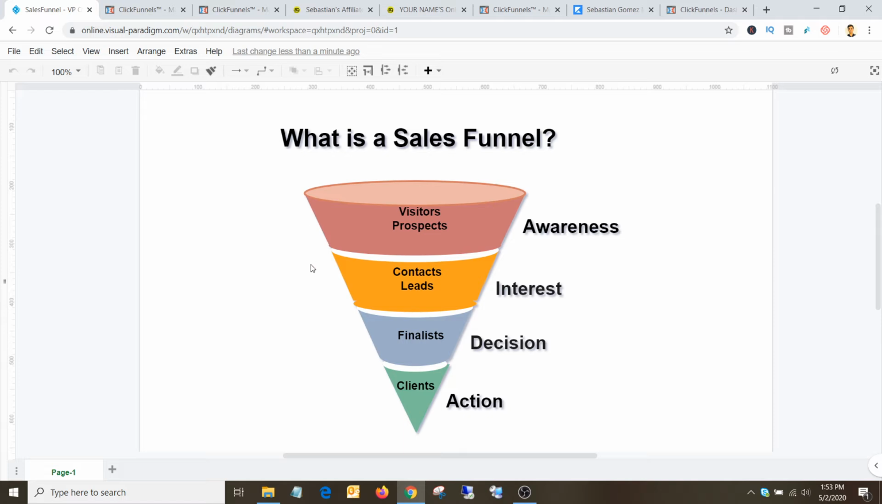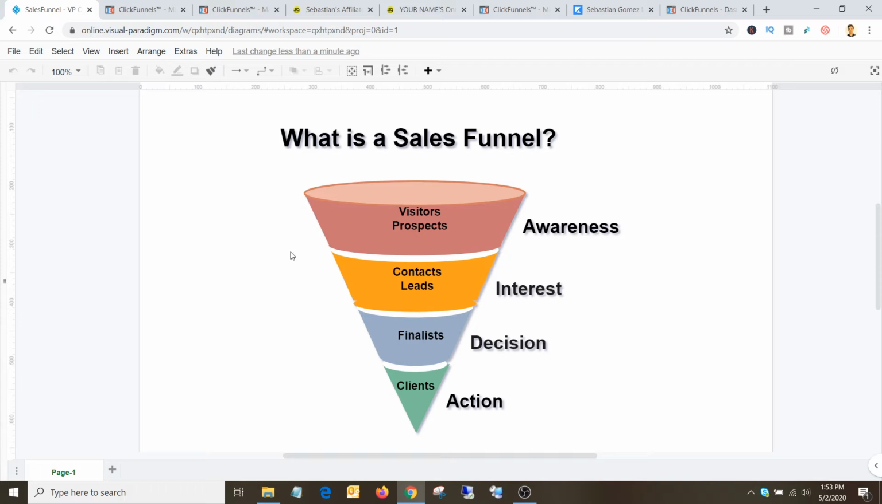As you can see, the sales funnel process is also kind of a filtration process. Everybody visiting your first page will not be your dream customer, so it will filter out. Anybody interested comes to the next stage, then they give your email address, and then they are in the next stage. Some will make a decision to go with your product, so they become finalists, and then they finally become your customers or clients in the end.